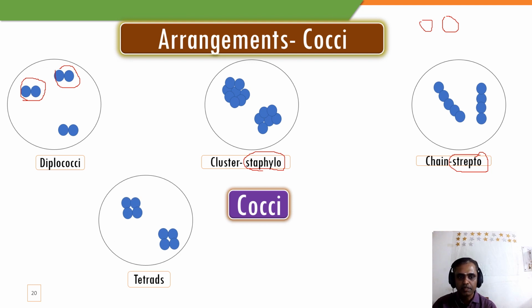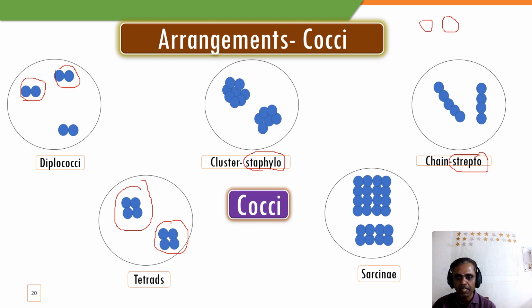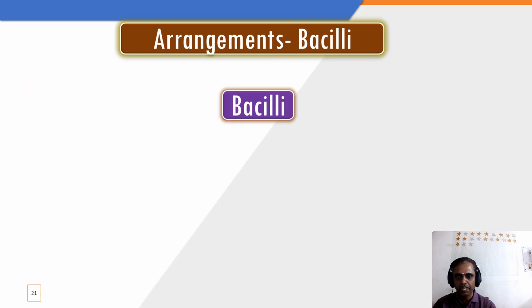Next, some of the cocci are arranged like four bacteria arranging together. That we know as tetrads. And in some other varieties, the bacteria are arranged into 8 or 16 cocci together. This type is known as Sarcinae. So this is the arrangement of the cocci. Now we'll study the arrangement of the bacilli.